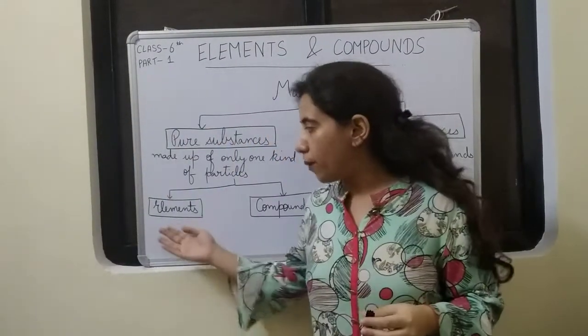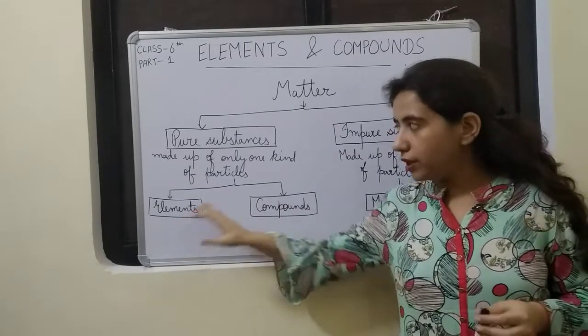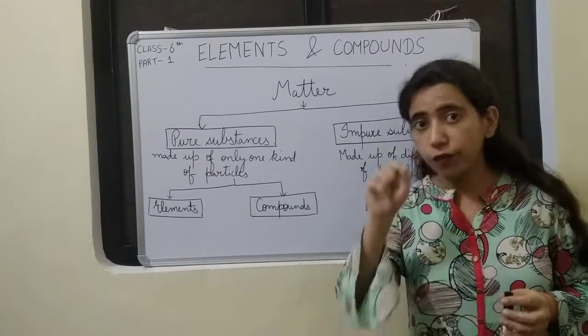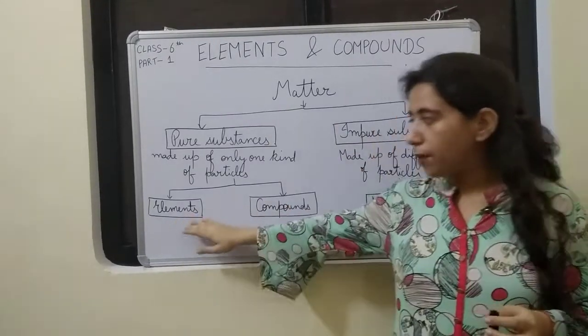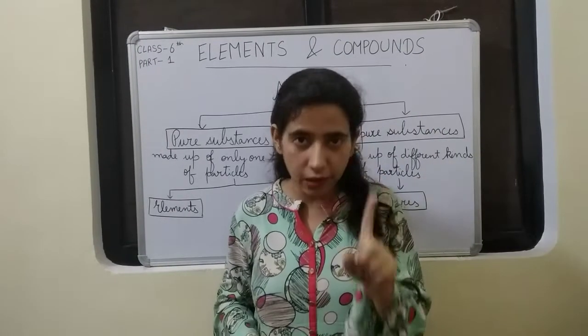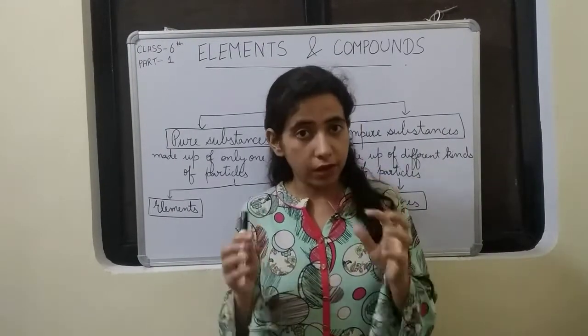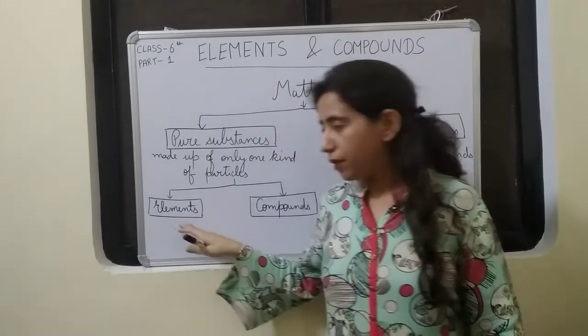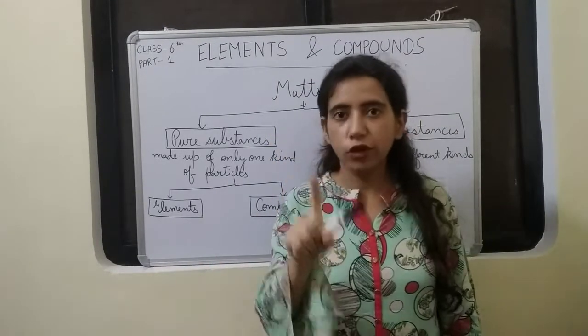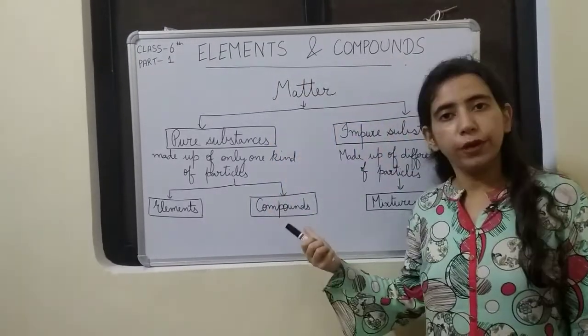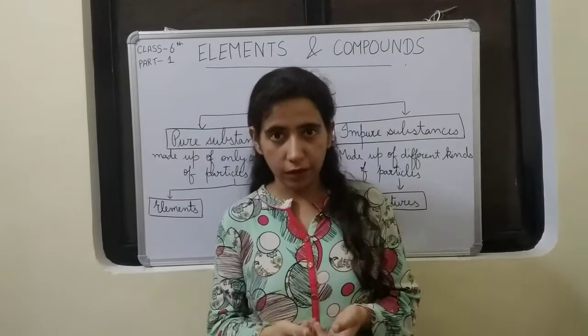Now let us see something about elements and compounds. Both of these are made up of only one kind of particles, but elements are made up of only one kind of atoms. Pay careful attention to this one. Elements are made up of only one kind of atoms, and compounds are made up of more than one kind of atoms. Okay.